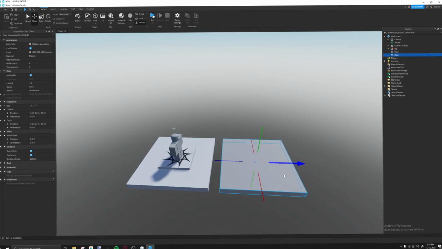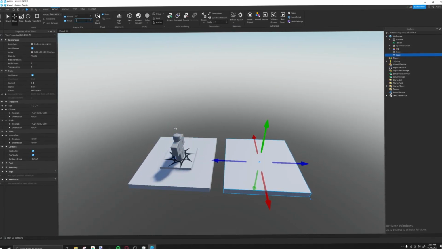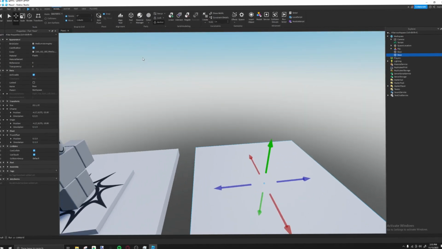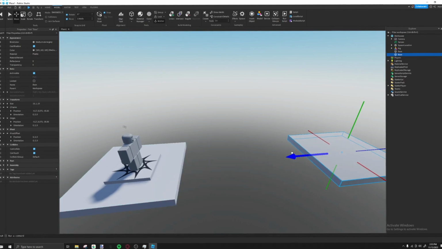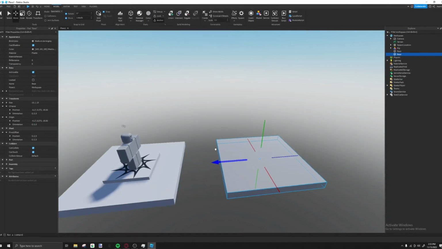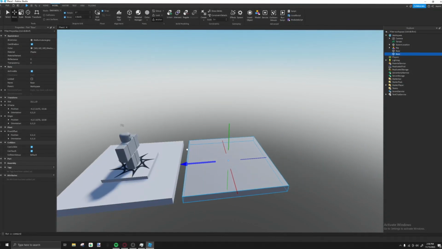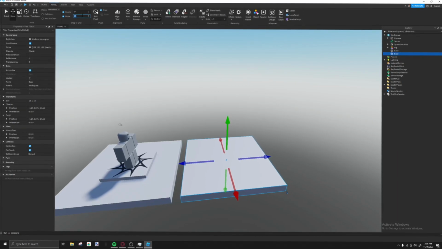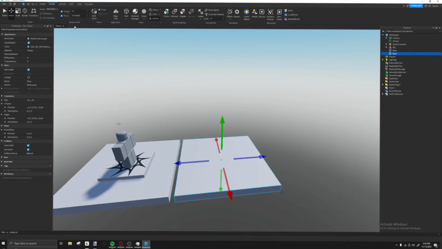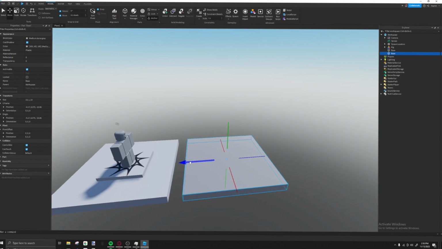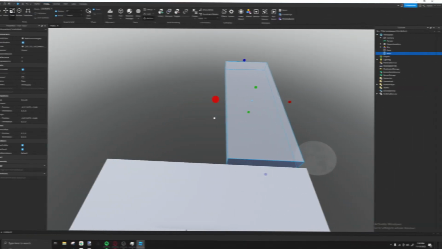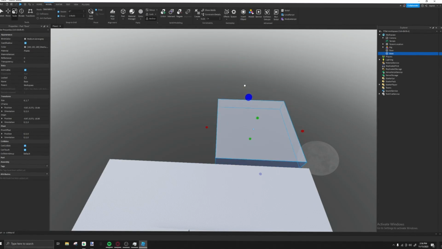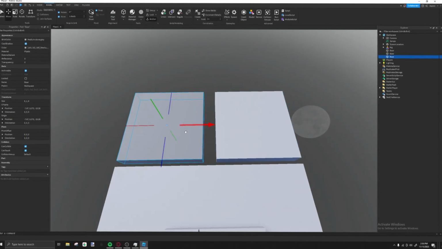Okay, so we're gonna be making the checker stage. Let's switch this to 1 stud. Move is how many studs it'll be able to move. So I place it to 1 right now. So this is how it's gonna move, kind of separated distance a little bit. 1 stud of distance. If we put 0.5, it's gonna be 0.5 distance. 0.1 is gonna be less distance. Okay, so we're gonna put 1 stud, and we're gonna make the checkered obby, which is like the checkerboard.